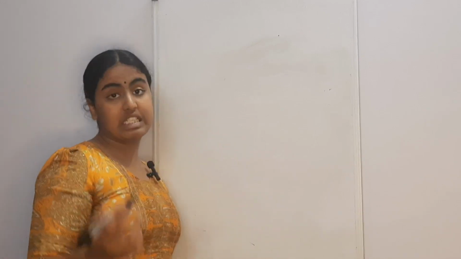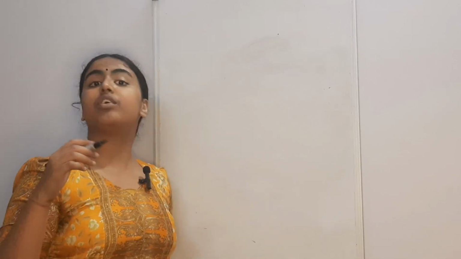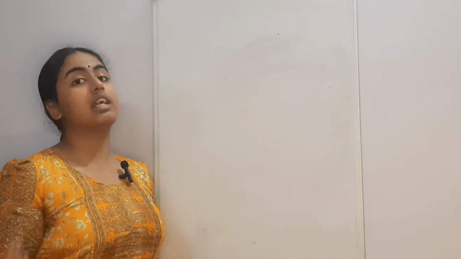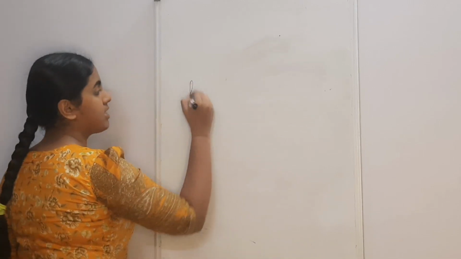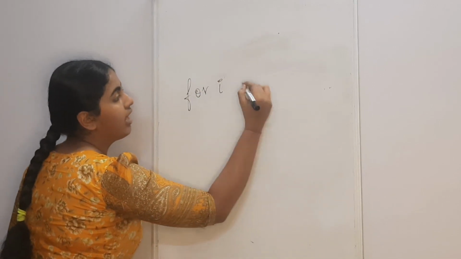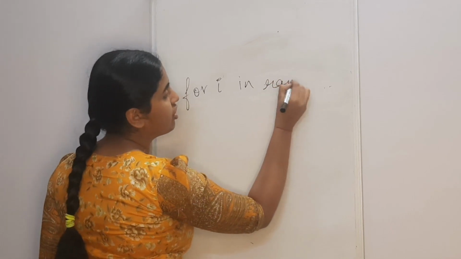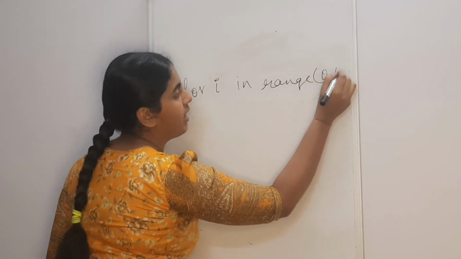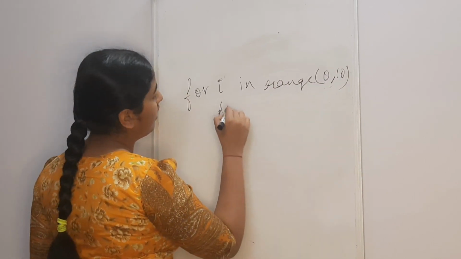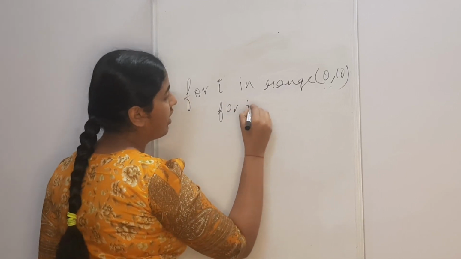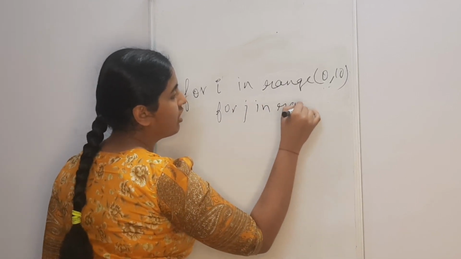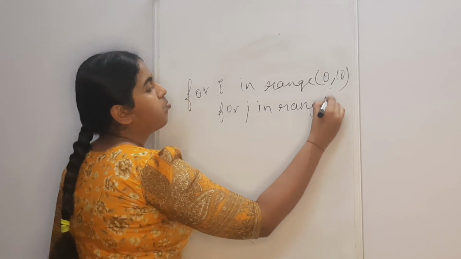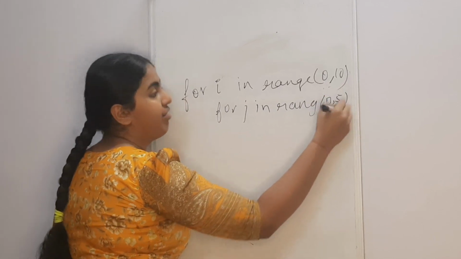Okay. Now there are nested for loops, or nested loops, and there are nested conditional statements. For example, I say for i in range 0, 10, for j in range, let's say 0, 5.